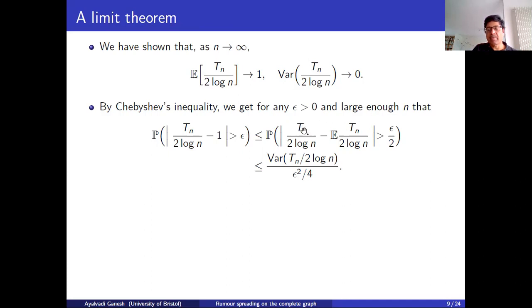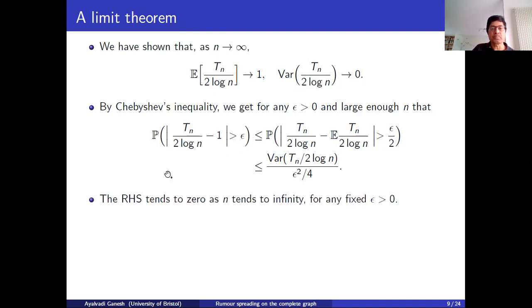And for this probability, we can use Chebyshev's inequality. The probability that this random variable deviates from its mean by at least this much is its variance divided by the square of this, epsilon squared over 4. But the variance tends to 0, so the right-hand side tends to 0.